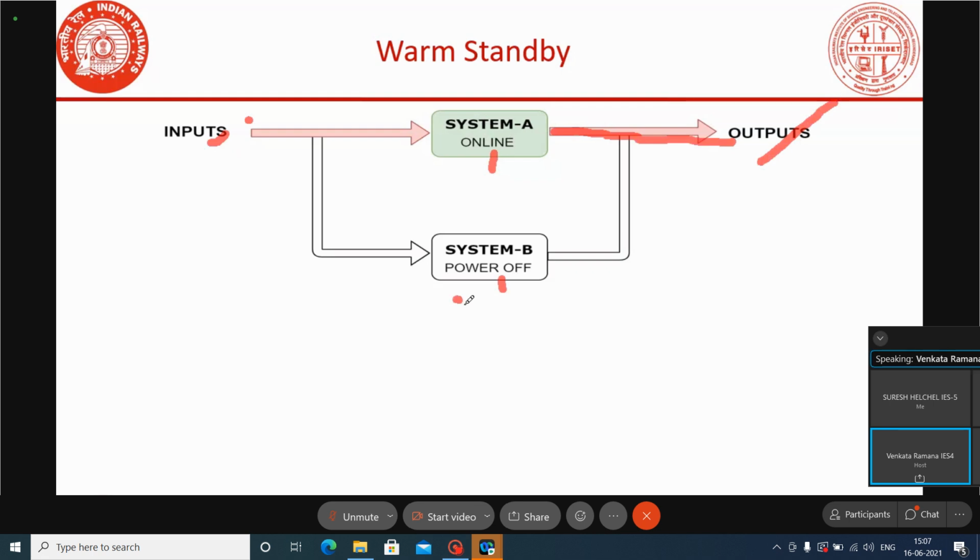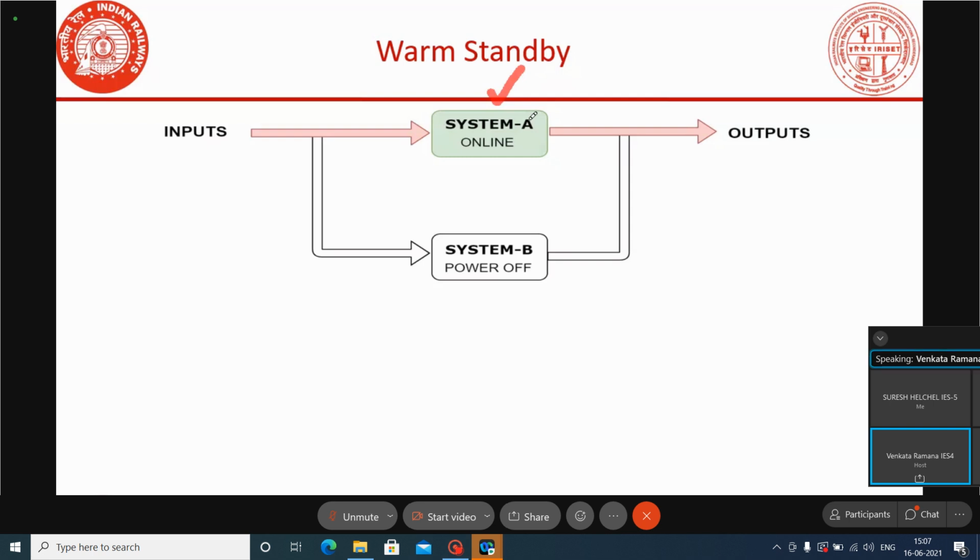Here, the second system will be in power off condition. As long as the first system is on and delivering outputs, the second system will be in the off condition. Whichever system is on, that system only delivers the output. We can call that system the online system here.